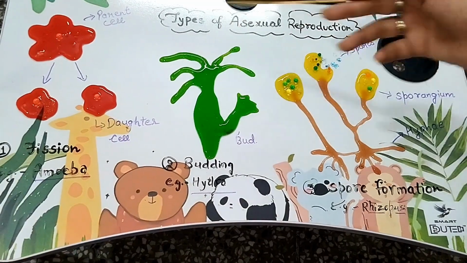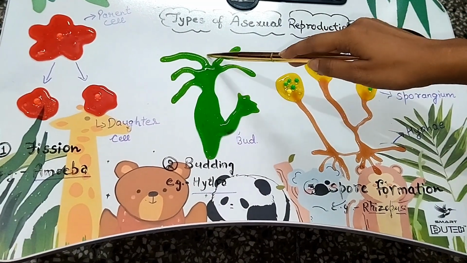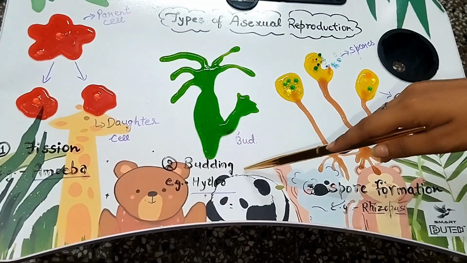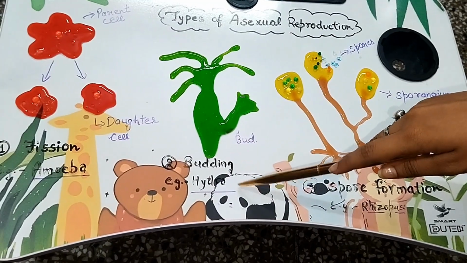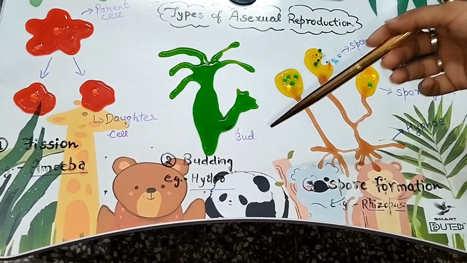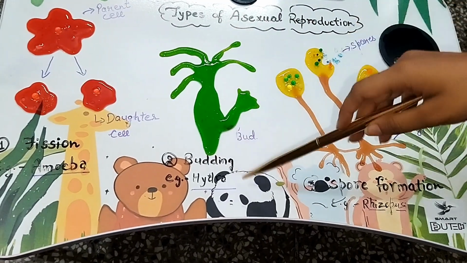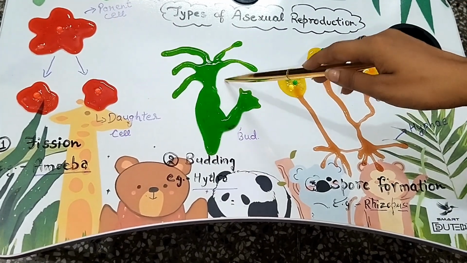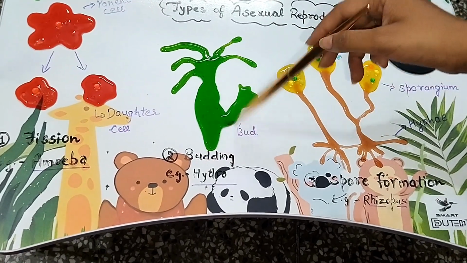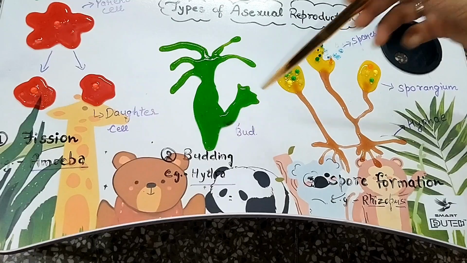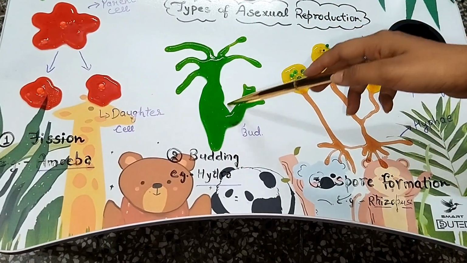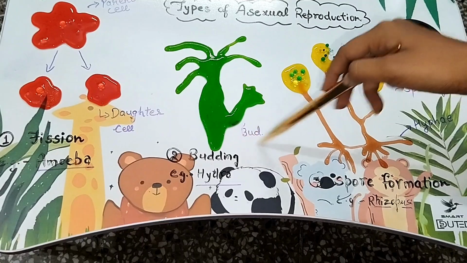Now, we are explaining a second type of asexual reproduction, that is budding. And budding can be seen in hydra. Hydra is an organism that is found in aquatic medium. So how does budding occur? This is the parent body of hydra and the hydra itself grows. When reproduction occurs in hydra, it occurs through a bud.